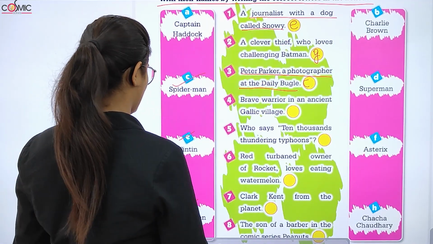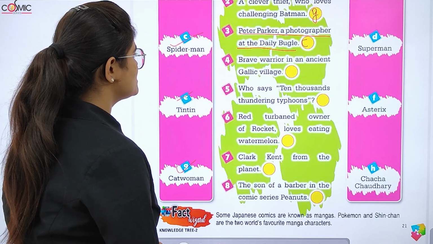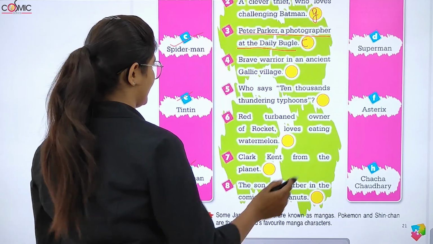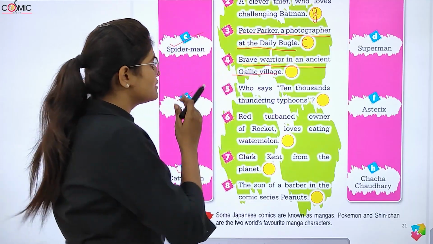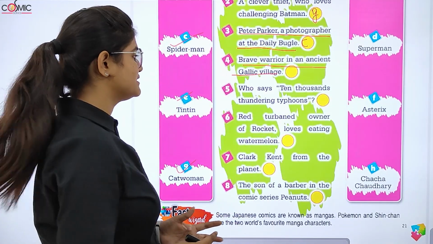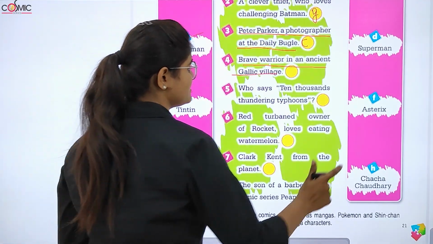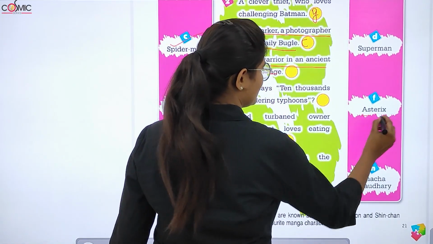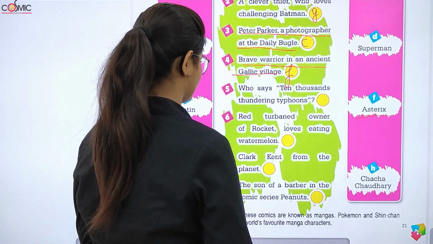Next one, we have: a brave warrior in an ancient Gallic village. A brave warrior who lived in an ancient Gallic village, right? So the answer for this statement is Asterix, F. So we are going to write F on this clue.